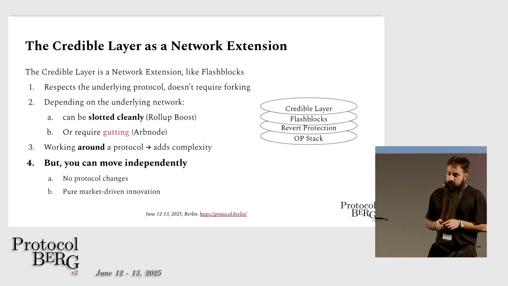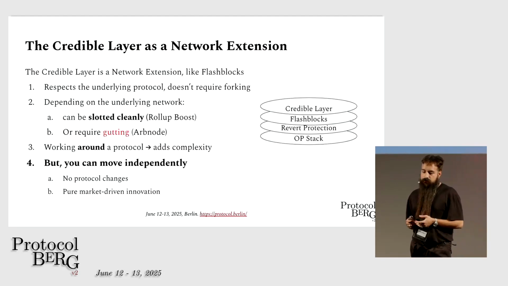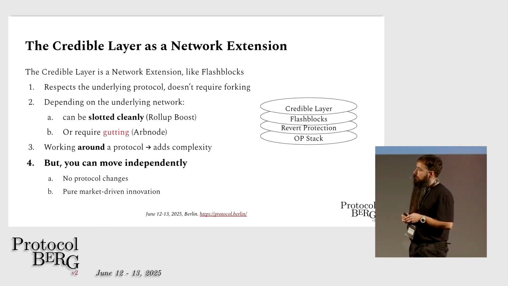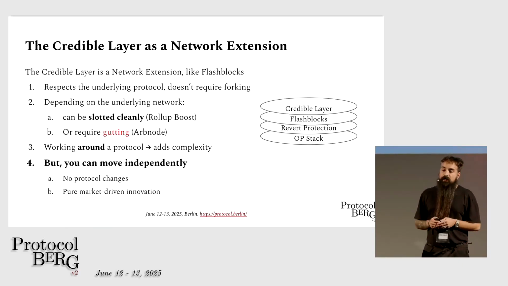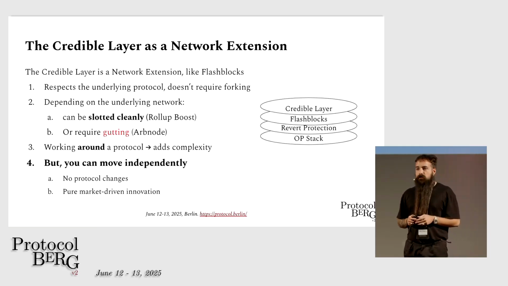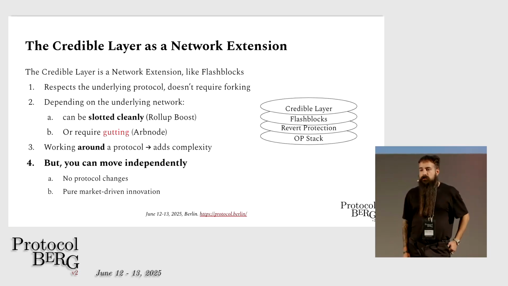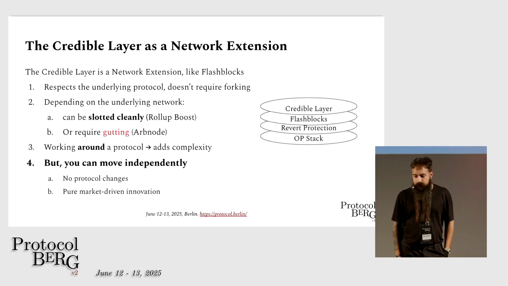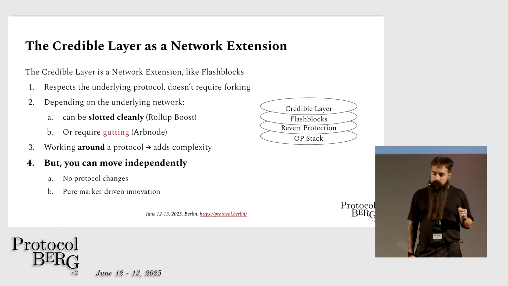So the credible layer is a network extension, right? It respects the underlying protocol, it doesn't require any forking. And depending on the underlying protocol, it can be slotted very cleanly. For example, with OP stack, we have Rollup-Boost, thank you, Flashbots. So we can slot it very nicely as an external block builder. Or it will require some surgery, for example, in Arbitrum. We work around the protocol, right? And obviously, that adds some complexity.